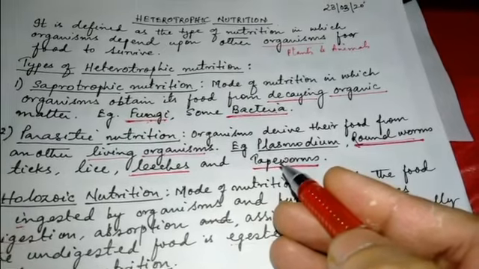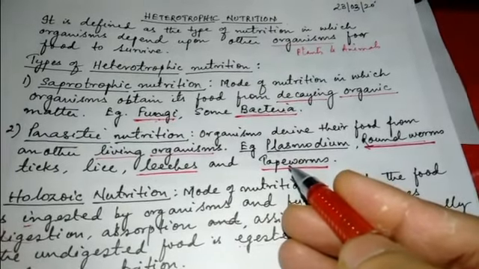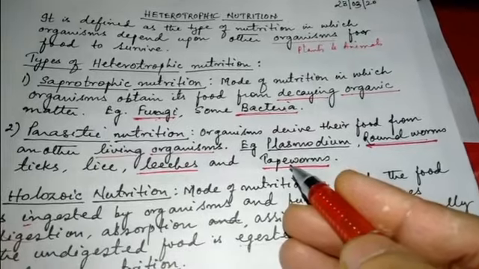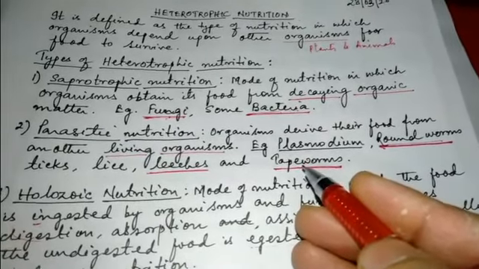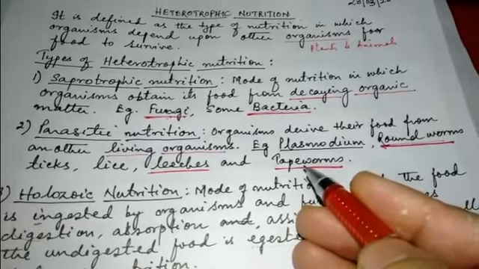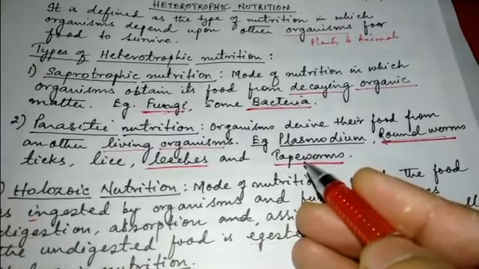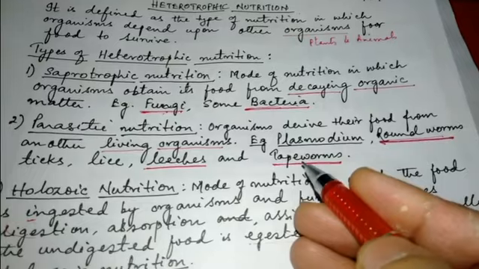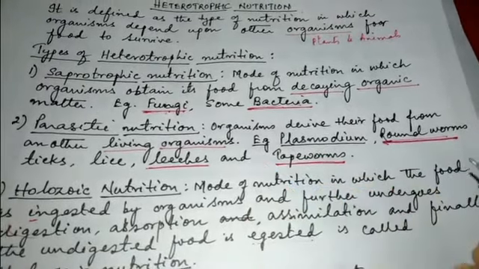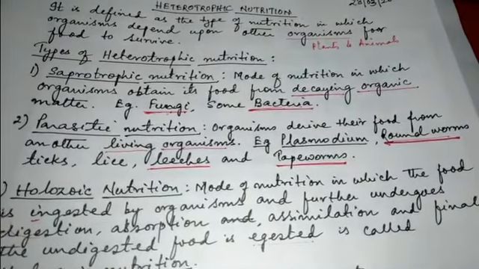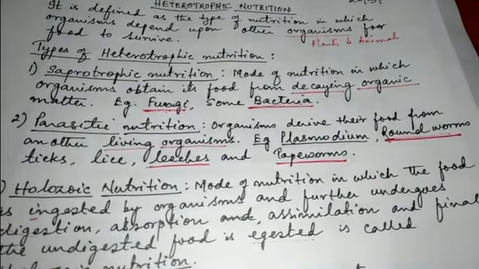The small intestine is the site where most of the absorption of food takes place. Thus, these worms attach themselves to the small intestinal walls and consume all the nutrients. Thus, parasitic nutrition is one type of heterotrophic mode of nutrition.